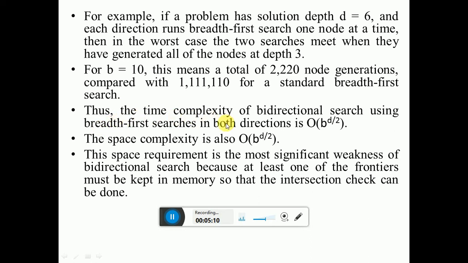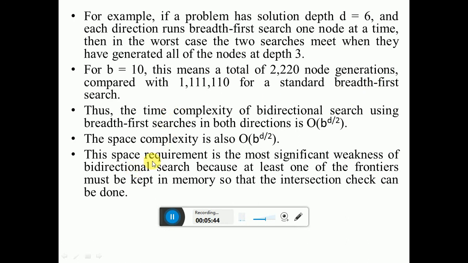Thus, the time complexity of the bidirectional search using breadth-first searches in both directions is very less, that is b to the power d by 2. Also, the space complexity is less, that is b to the power d by 2. For breadth-first search, the space complexity and time complexity is what? b to the power d. But in this bidirectional searching, the time complexity is b to the power d by 2 and space complexity is b to the power d by 2. That is half of the breadth-first search.